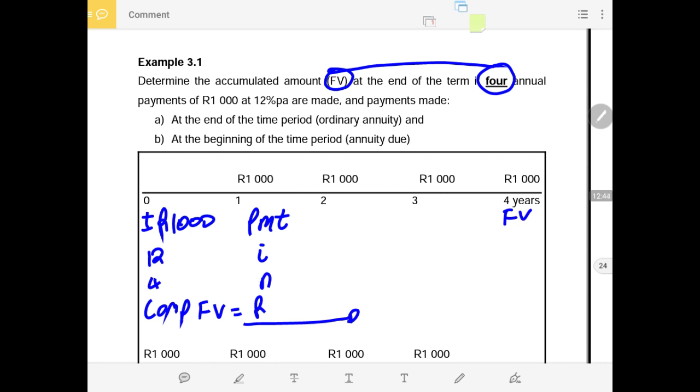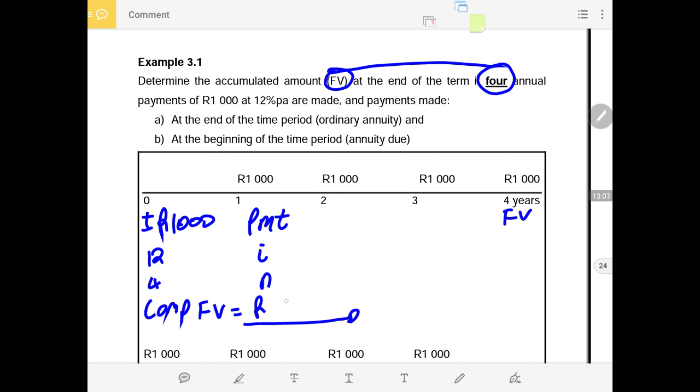So make sure that before every calculation, you clear your calculator by saying second function alpha 00. Then we say plus minus 1000, that will be PMT. We say 12 is our I, and 4 is our N. We compute the future value.